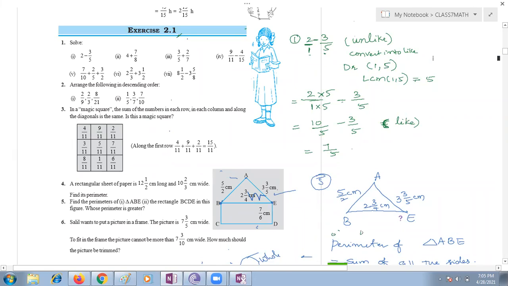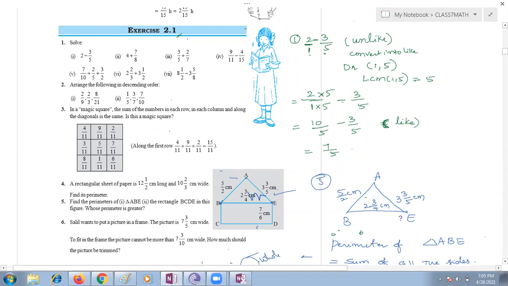Yes. 7 by 5, what type of fraction is it? Cyrus, what type of fraction is 7 by 5? Unlike? Like? Is it a like fraction? Who said like? Cyrus, please respond.